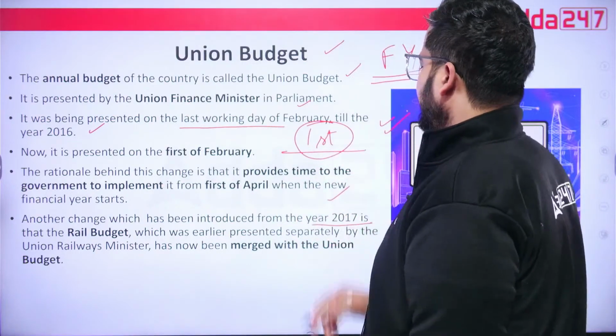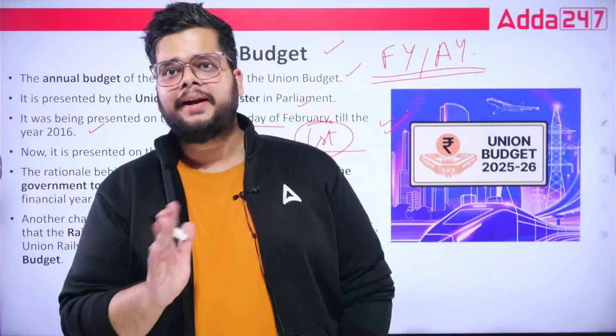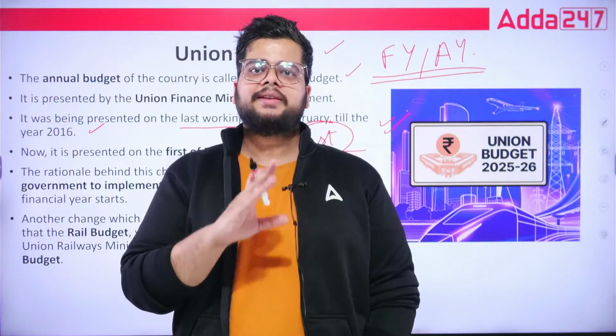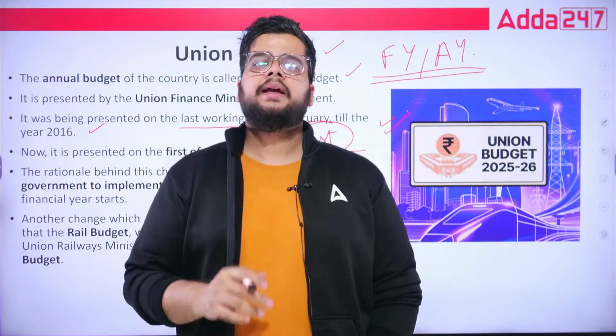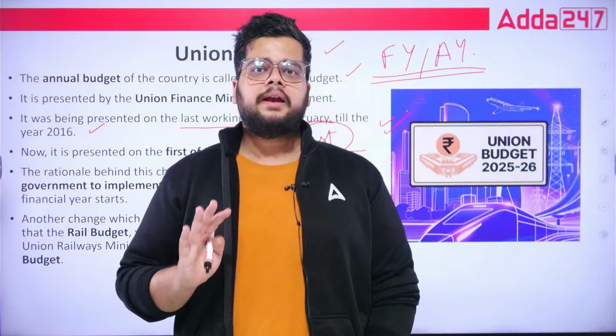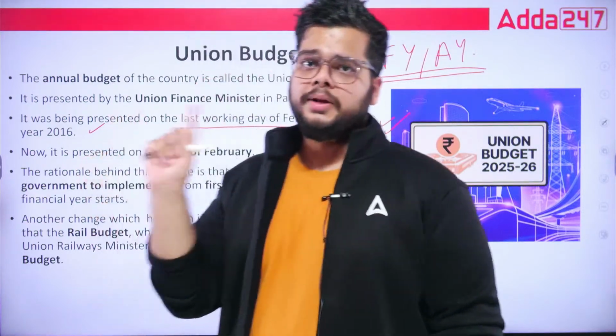Another change is that earlier we used to have 2 separate budgets. In the budgetary document known as AFS, the annual financial statement, there used to be 2 statements, one pertaining to the union budget and second specifically the rail budget. Now since 2017, both of them have been merged and clubbed into one, and now we have only one document, that is the union budget.